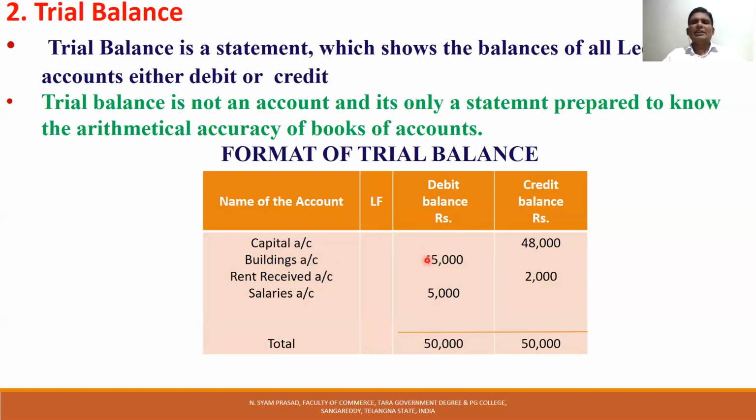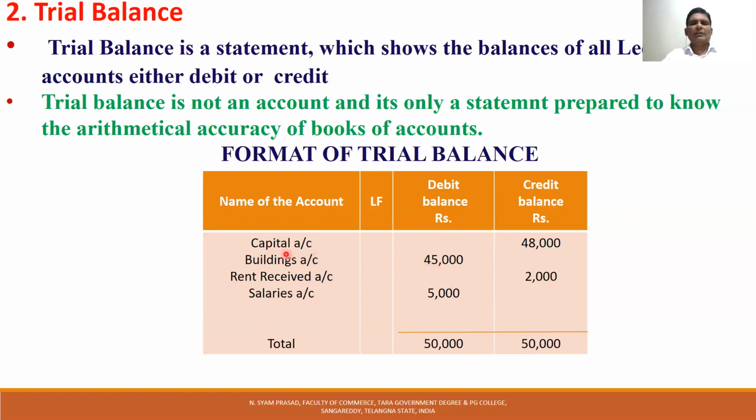Purchasing an asset is also an expenditure, but that expenditure gives benefit for a relatively longer period. That is known as an asset. But asset or expense, both are expenditure. That's why all asset accounts are debit balances. All expense accounts like salaries, rent, rates, taxes are debit balances. Assets like land, buildings, plant, machinery, furniture are debit balances.